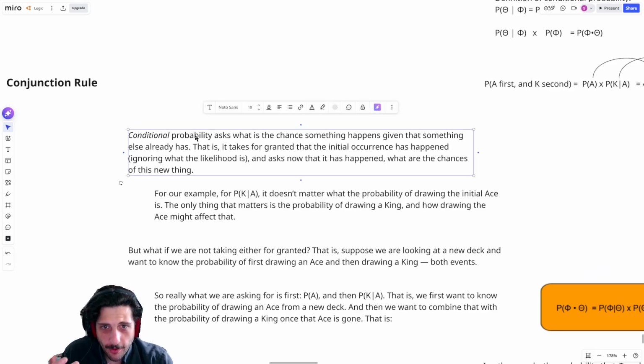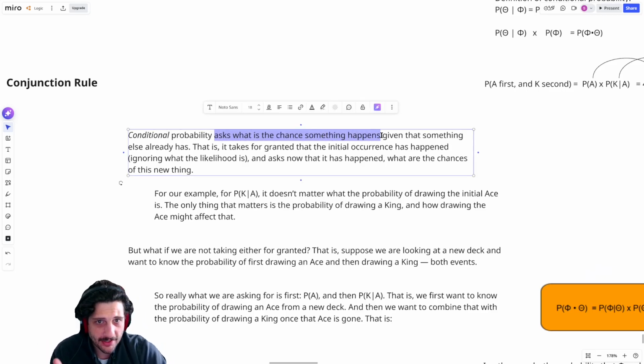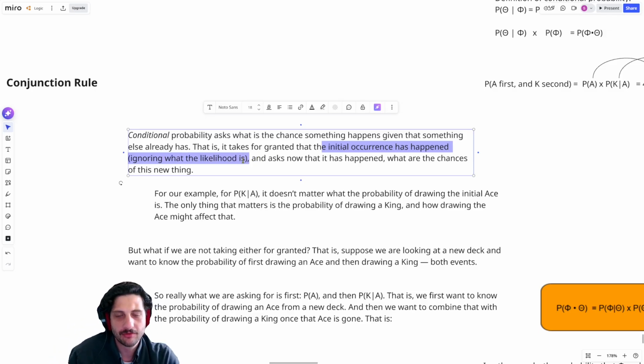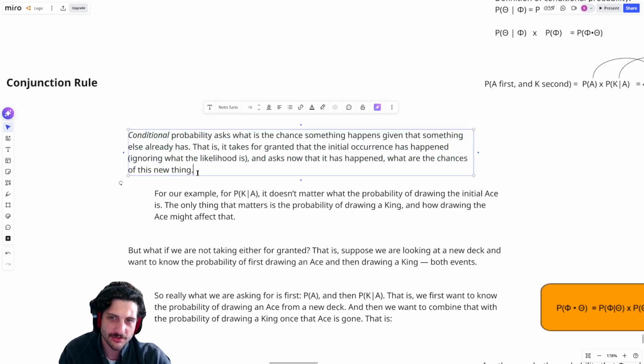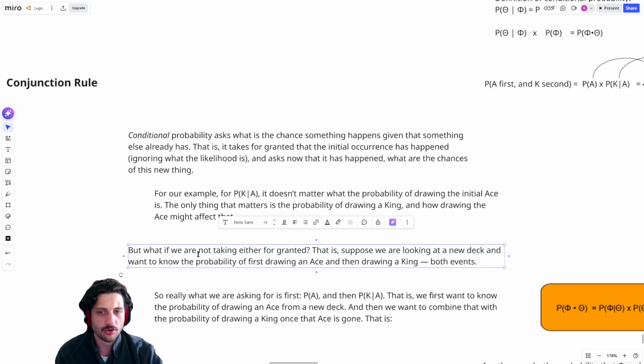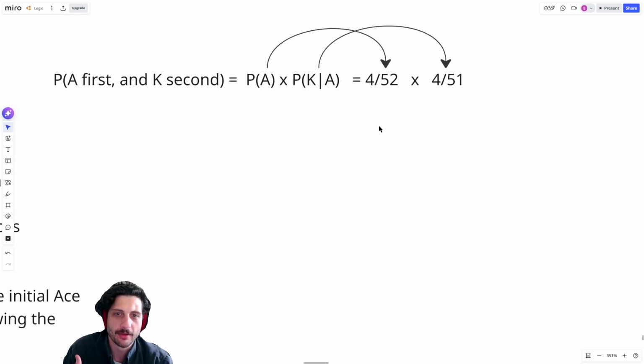The idea for conditional probability is it's asking what are the chances something happens given that something else already has, right? It's taking for granted that the initial occurrence has already happened, and it ignores the likelihood of it. That's what conditional probability is doing. The idea of conjunctive probability is asking, okay, but what if I don't want to ignore the likelihood that that first thing happened? What if I want to ask, how likely is the first thing going to happen? And then as a result, how likely is that second thing going to be? And that's what this conjunction probability is all about.